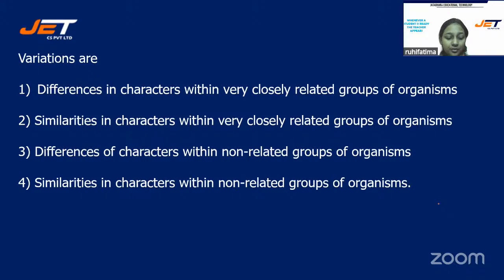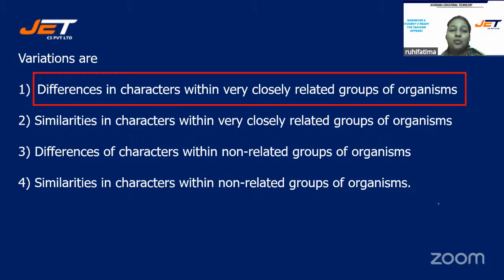Okay, maximum of you are saying 2 and 1. There is a dilemma between 1 and 2. So I'm revealing the correct answer. The correct answer is option number 1. Differences in characters within very closely related groups of organisms is termed as variation. Those who have selected 1, you are right. Sanjana, Sarvanti, Vinay, Jyoti, Harshit, Chandu, Harika, you all are correct, students.